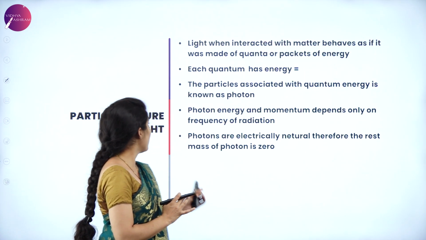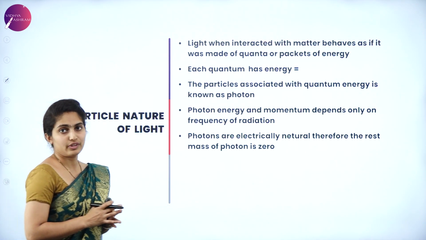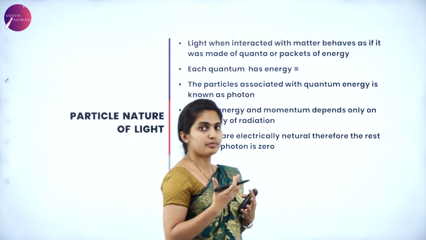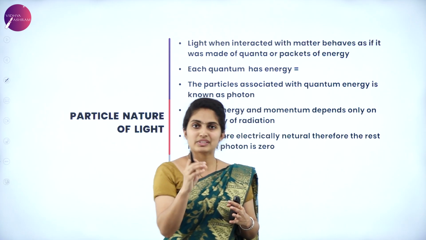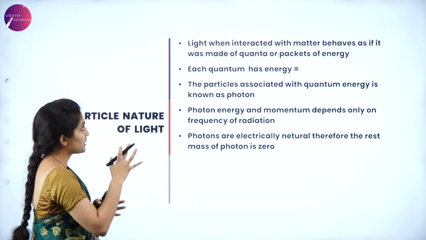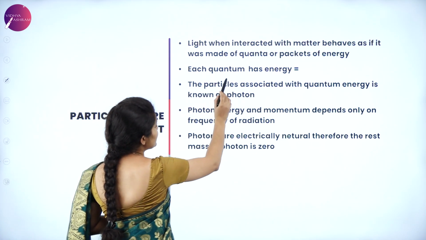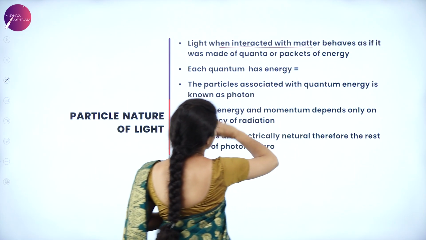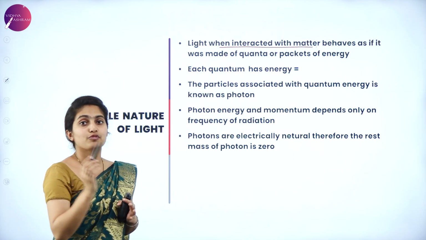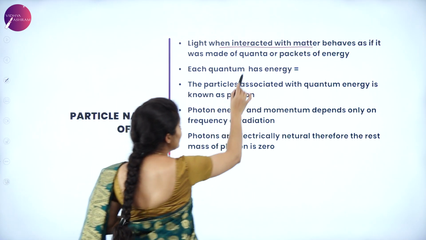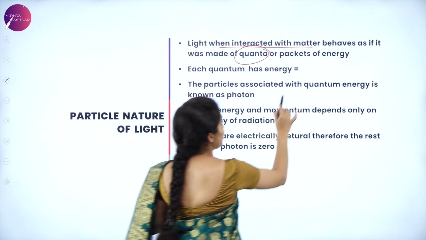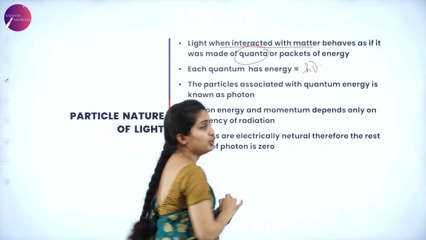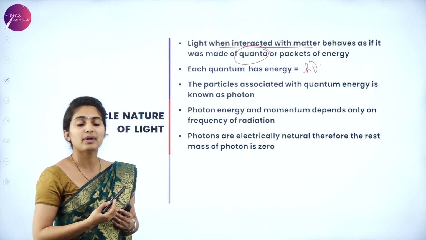So now we have got the particle nature of light. Once we study the particle, we are studying the dual nature of matter, which means we need to know certain bits and pieces of the particle nature concepts, right? So for that we study light. When it interacts with matter, it behaves as if it is made up of packets of energy, which are called what? Quanta. And each quantum has its energy. I told you energy is equal to h nu. Nu is the frequency, h is the Planck's constant.